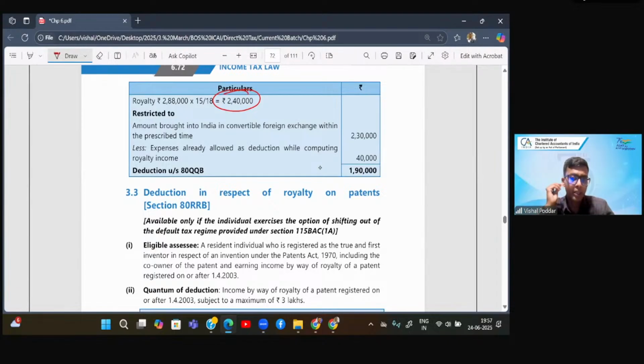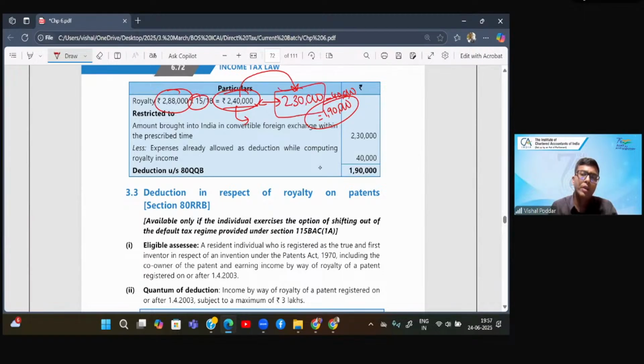Now, this is the amount of royalty which I've earned at the rate of 15%. I compare it with the amount which I've actually brought into India. So the amount which is actually brought into India minus the expenses, because this I have incurred. So net amount which I'm getting is 190, which is eligible for deduction. So I converted this 18% amount to 15%. This 15% should have been eligible. However, since this is a foreign earned royalty, I have to compare with the amount which is actually brought into India.